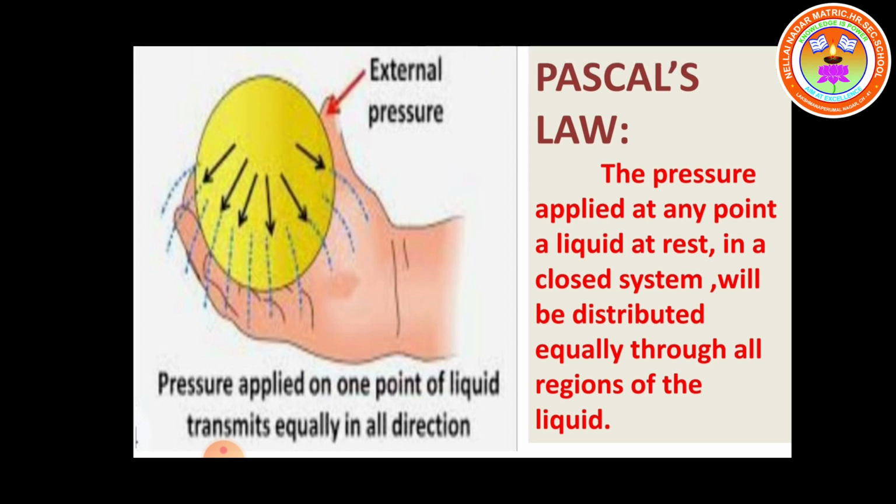Before starting our lesson, let us see one small activity. Take a rubber ball, fill it with water, then make tiny holes on its surface with a pin at different points. Press anywhere on the ball. What do you observe? There are identical streams of water flowing in all directions from the holes. See the diagram also. What is the reason?